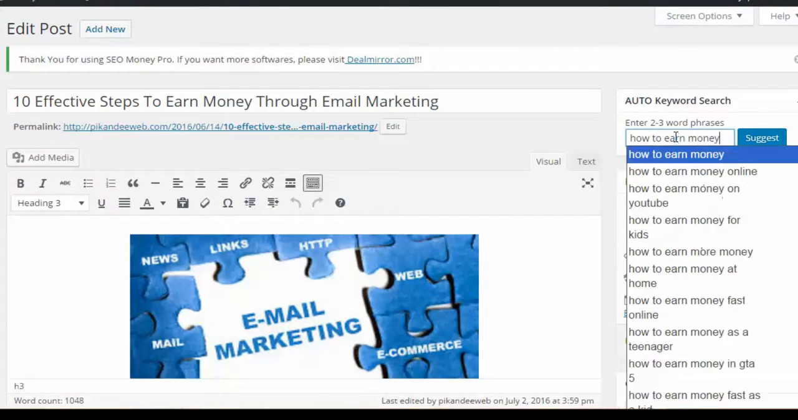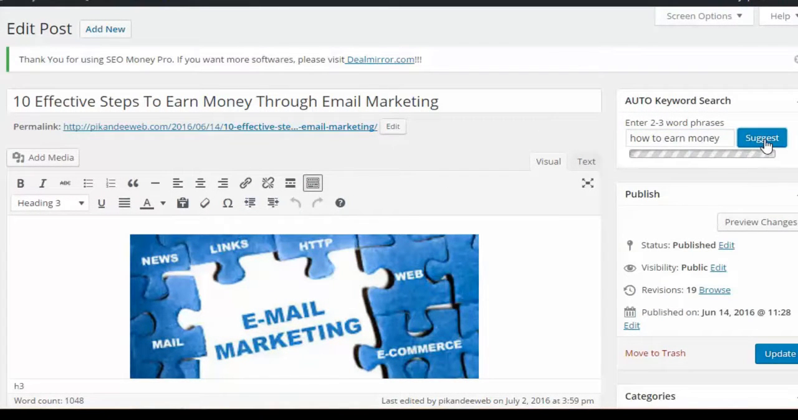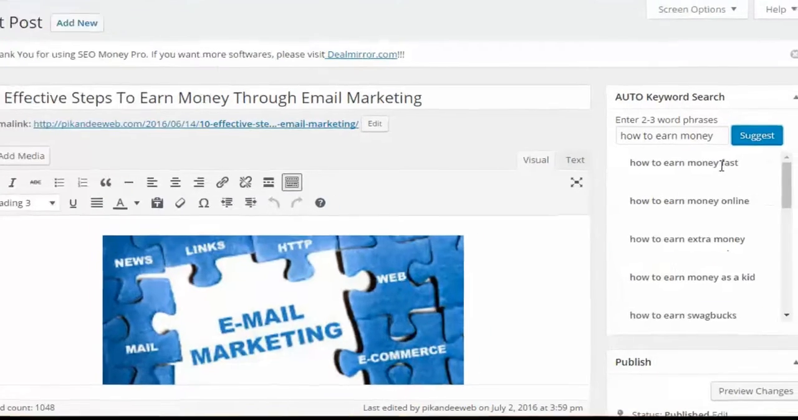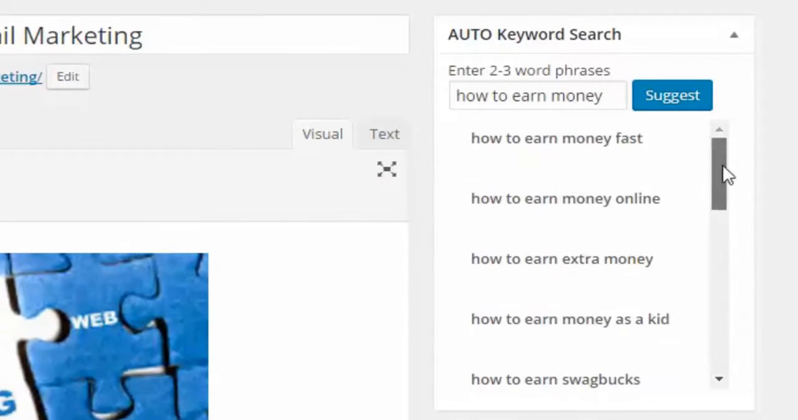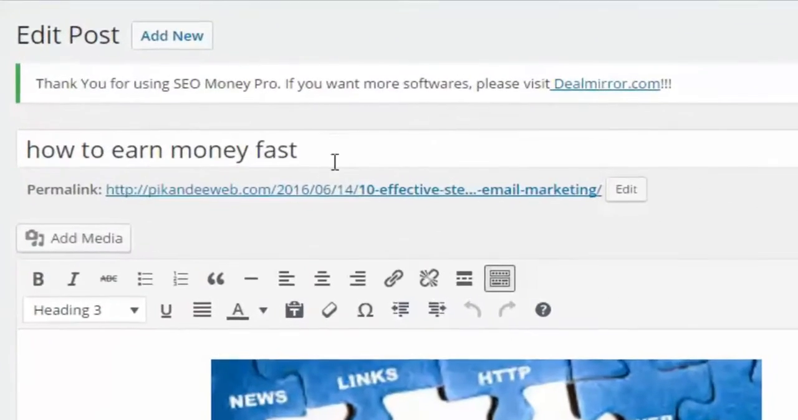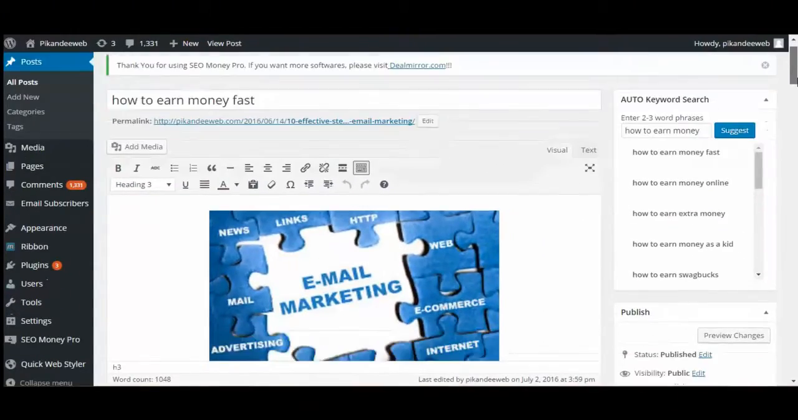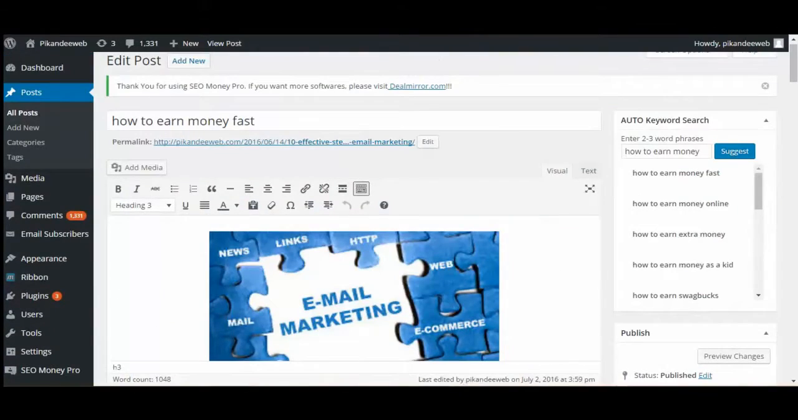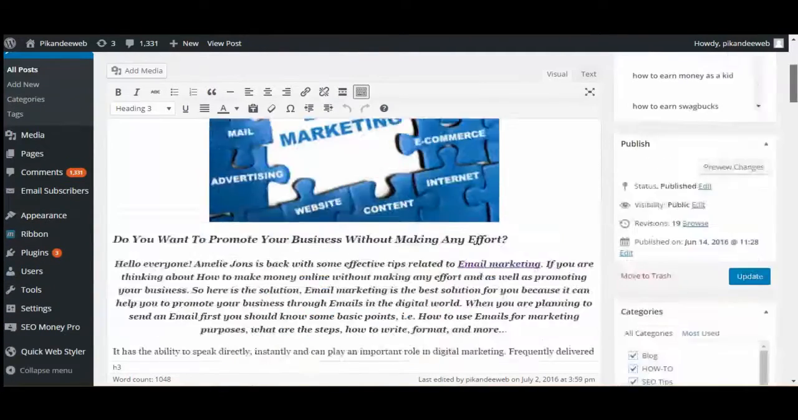It's an option, and this is a suggestion. So you can directly set a Google-friendly title for your post and everything. Just show and click, and you can set it for your website.